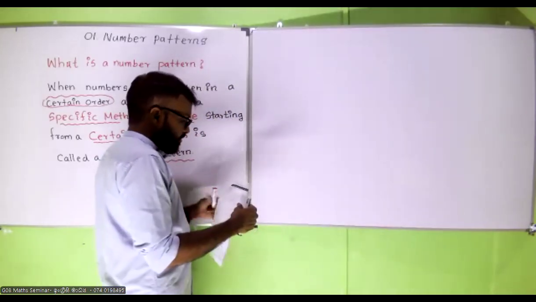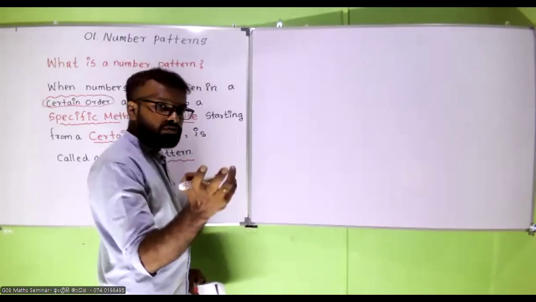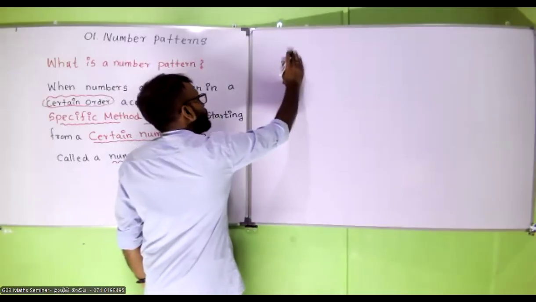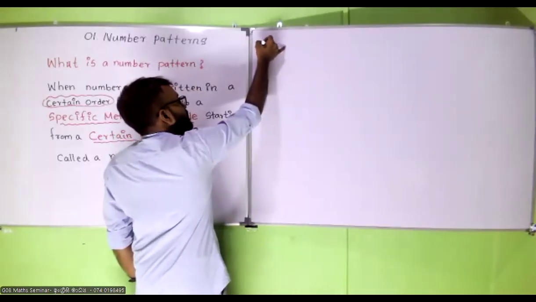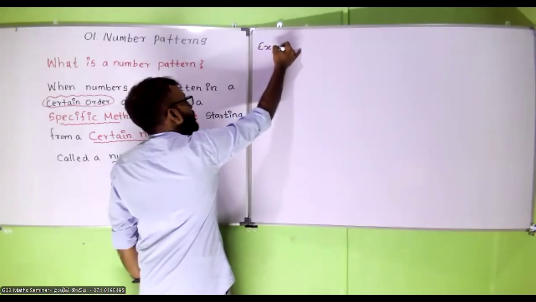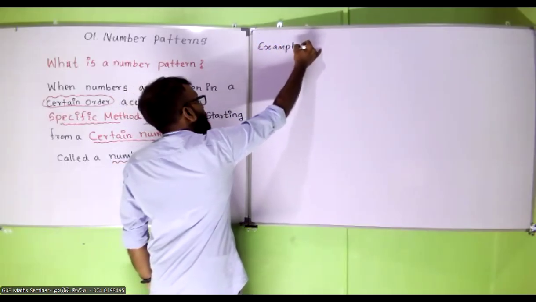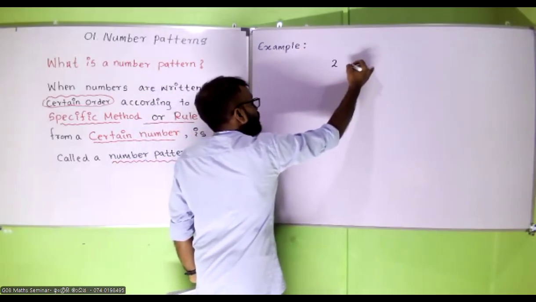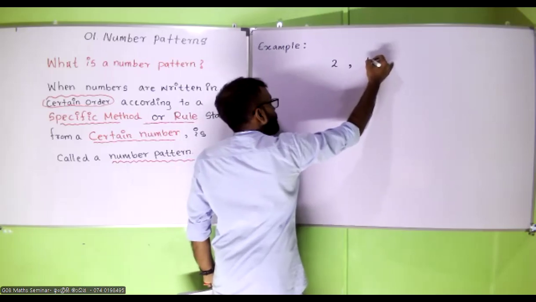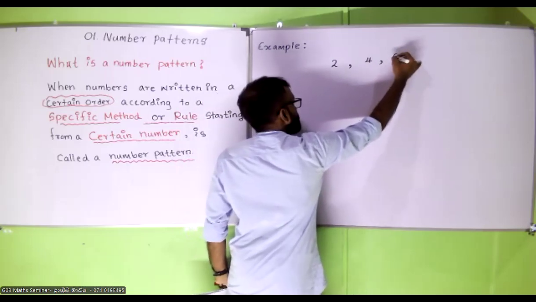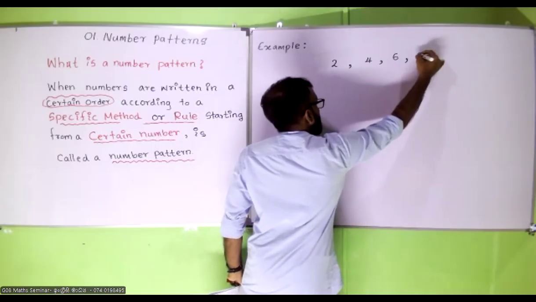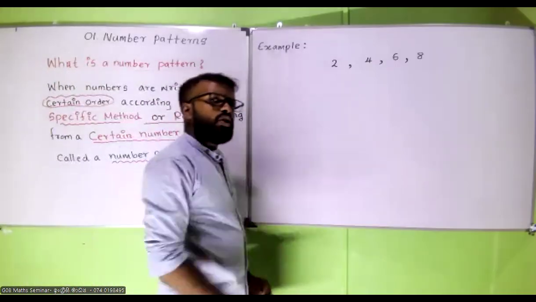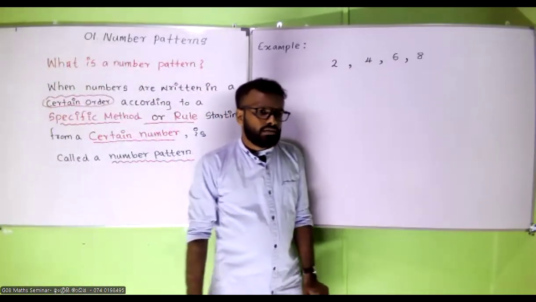So I have given an example here. What I want you to do now, first of all, is focus on the board. So this is my example: 2, 4, 6, 8. Now, what is the order of this number pattern? What the order is?